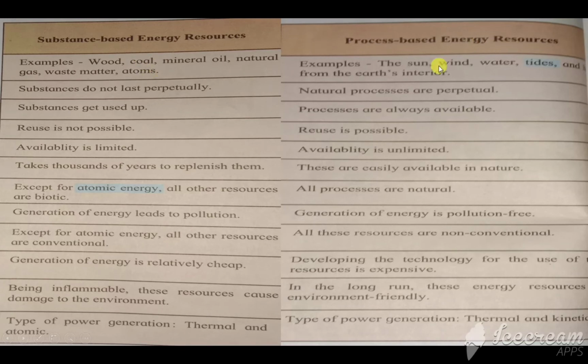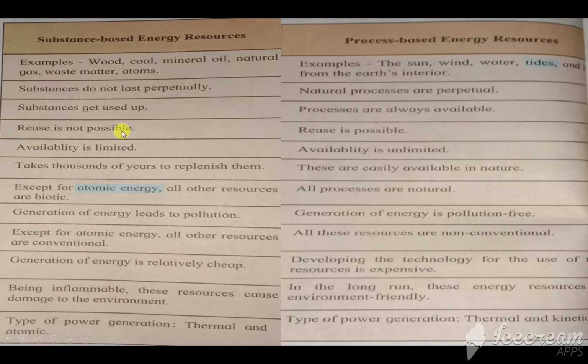And process based energy resources are what? Like the sun, wind, water, tides and heat from the earth's interior. So, all these are non-conventional sources of energy. Now, substances do not last perpetually. Now, here perpetual means what? Continuous manner. And natural processes are perpetual, means they are used in a continuous way. Substances get used up, processes are always available, like wind, sun, water, tides, all these are available every time.